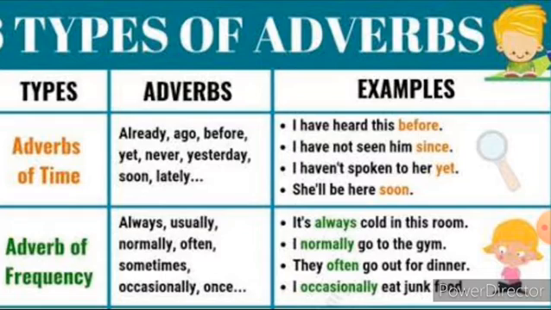And then there are types of adverbs. The first one is adverbs of manner, second adverbs of place, third adverbs of time, fourth adverbs of frequency, and the next one is adverbs of degree. Now we are going to learn about the adverbs of time. The first is the adverbs of time.